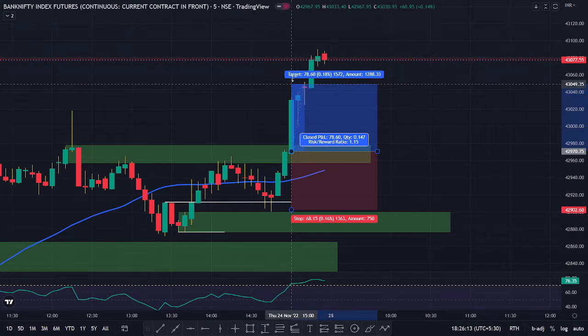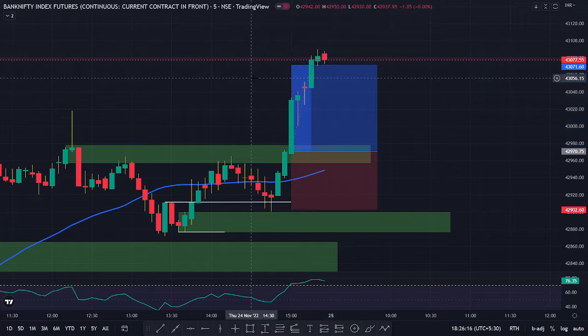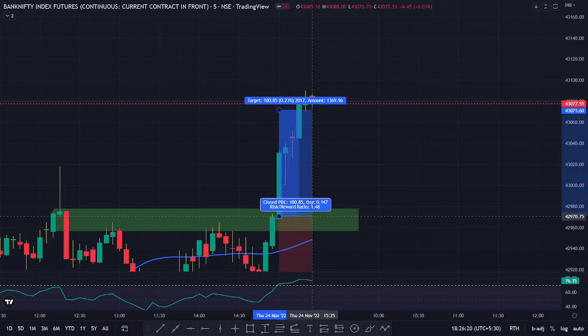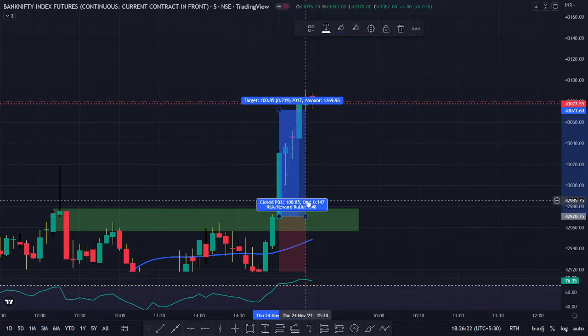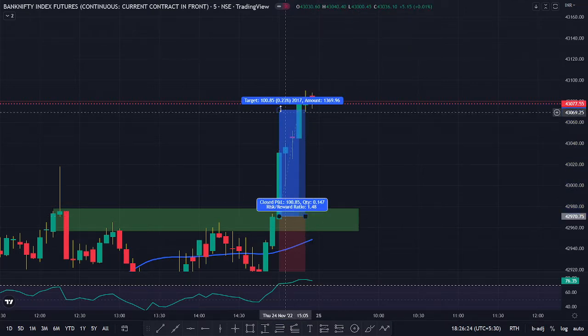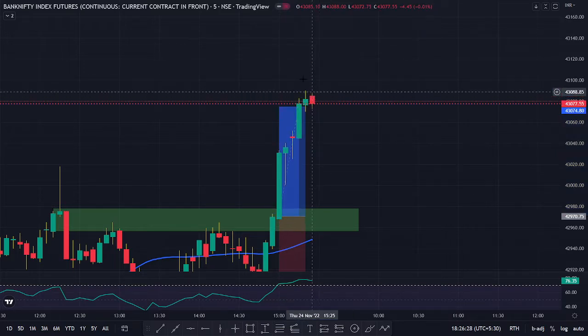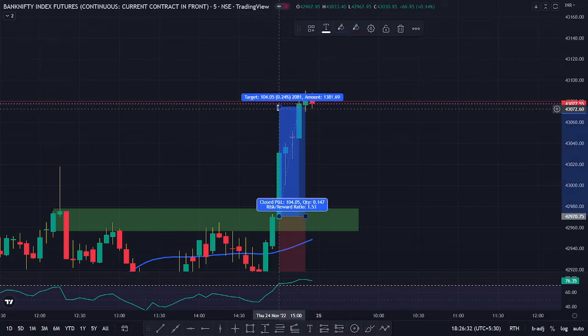So I exited somewhere around here. I usually don't wait with my trades till the closing time of the market. I just close it on the third last candle. The red candle is the last candle, this doji green candle is the second last candle, and this one is the third last candle. So I decided to exit somewhere around here.